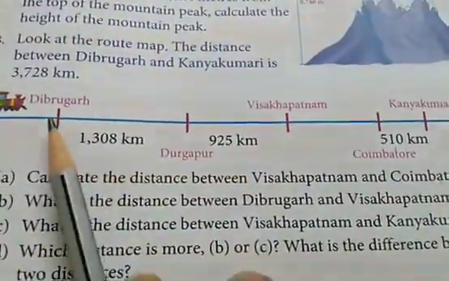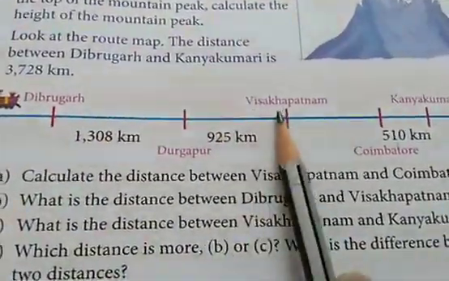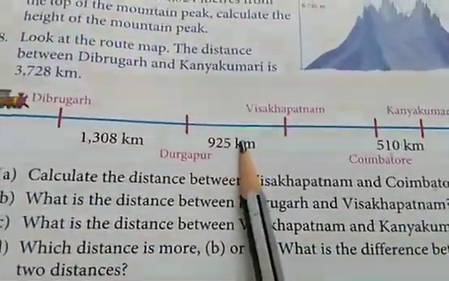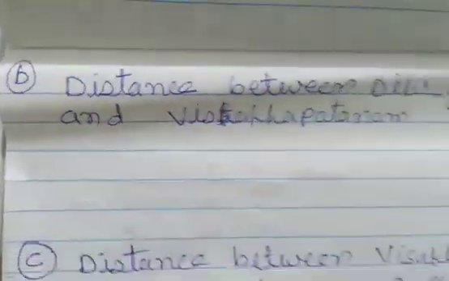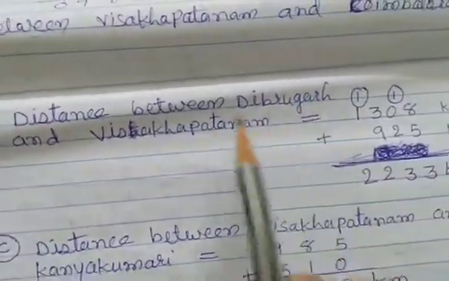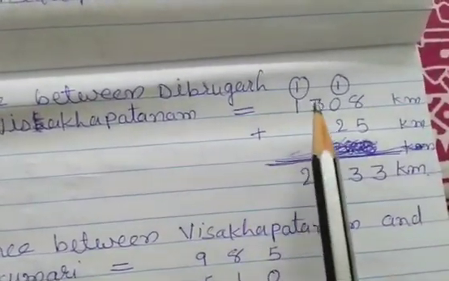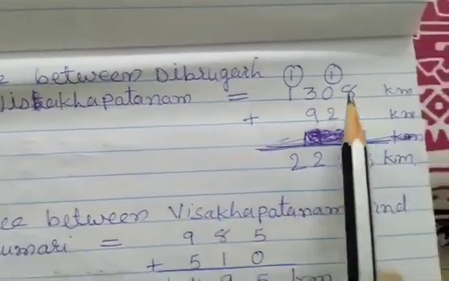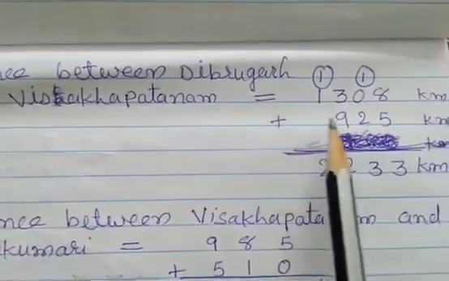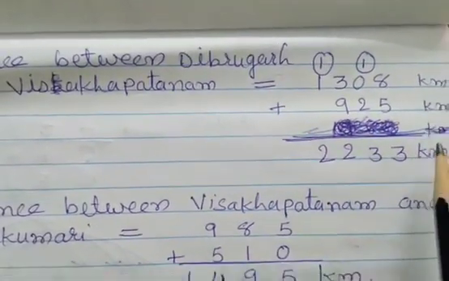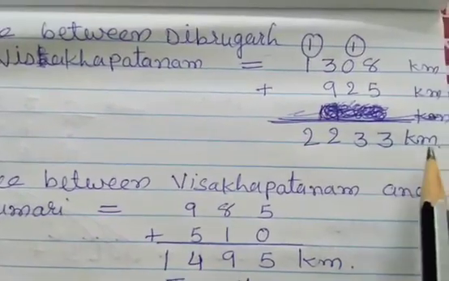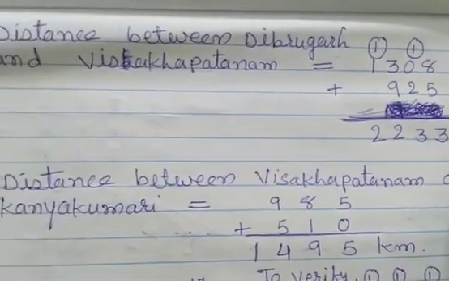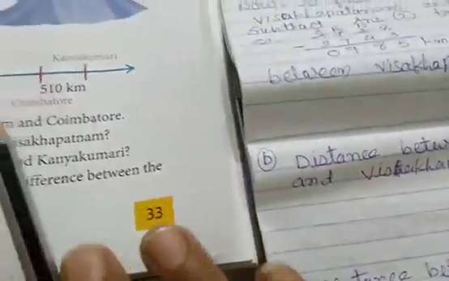It means to find the total distance between this and this, we will add both these numbers and we will find our final answer. So the distance between Dibrugarh and Visakhapatnam is equal to 1,308 kilometers plus 925 kilometers, and our answer is 2,233 kilometers. Right?